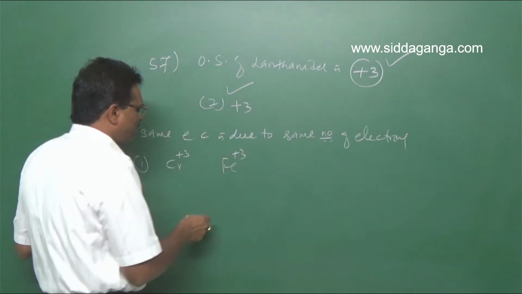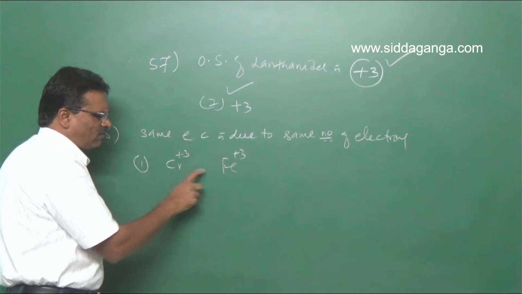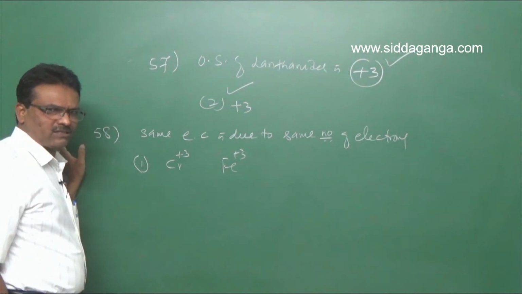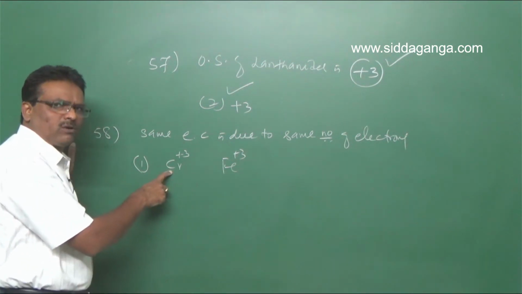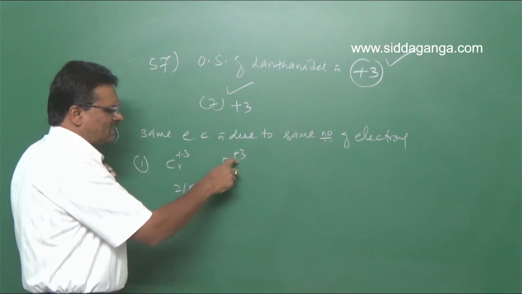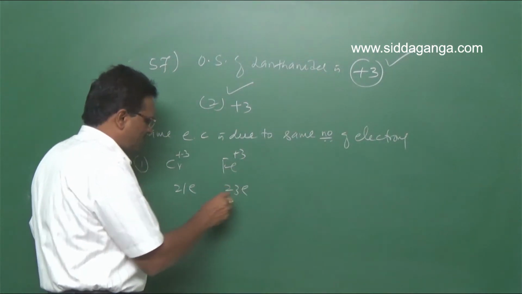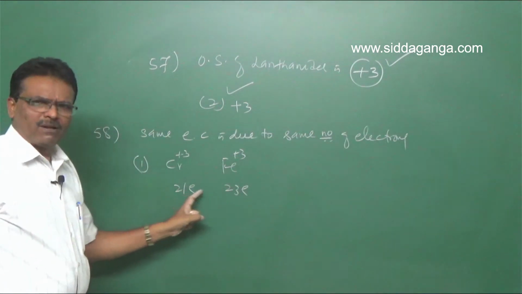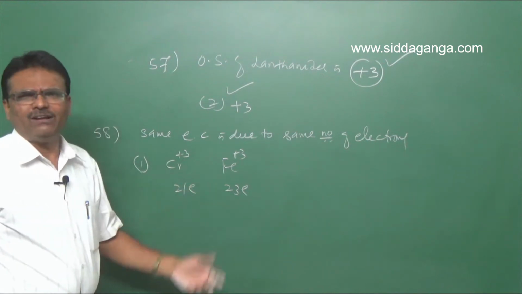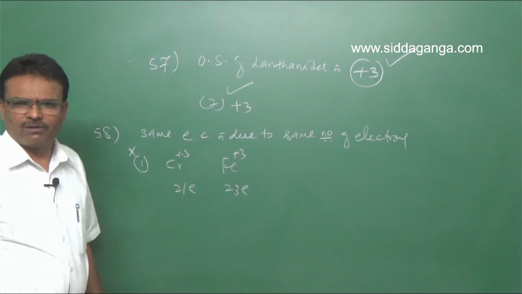Chromium atomic number 24 gives 21 electrons. In case of iron, 26 minus 3 means 23 electrons. Due to the difference in number of electrons, they have different electronic configuration. Hence the first one is wrong.